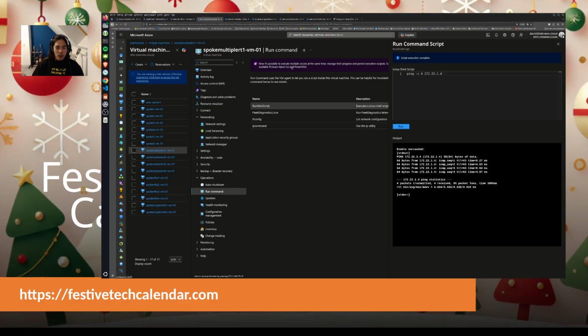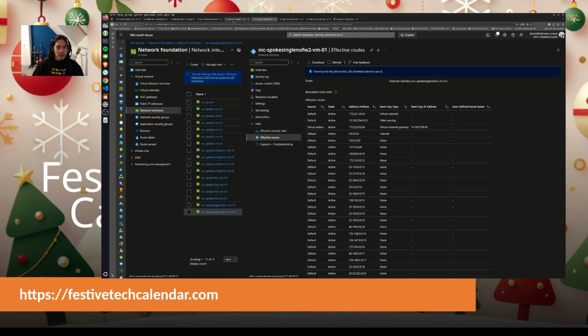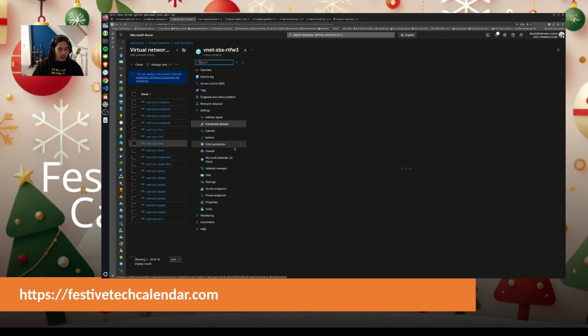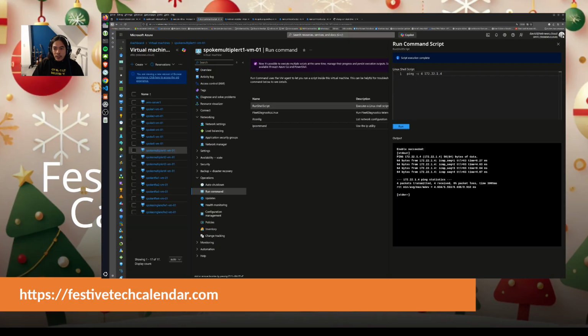Okay, now I already have 1 virtual machine that is connected because here I have 3 connections. Okay, so if I take this time the virtual network 3, because the virtual network 4 is still in connection, I should see in the connected device the IP of the virtual machine, and I should be able to see that it's not working. Okay, so let's try the same thing, but this time with the 2. Okay, and let's do a run. It should not work. Let's wait for that to execute.